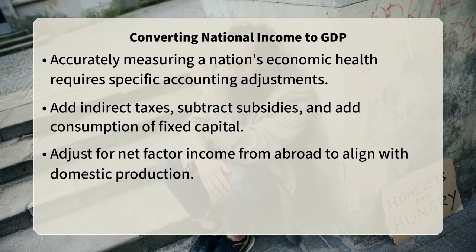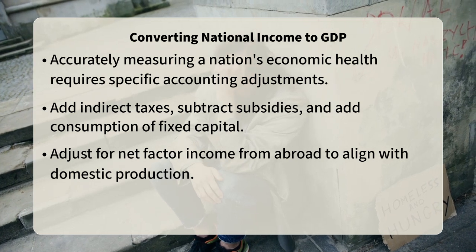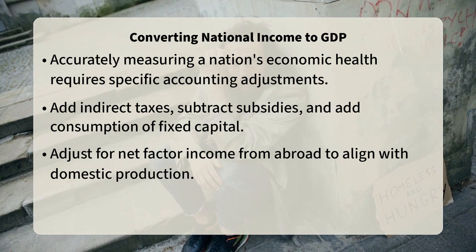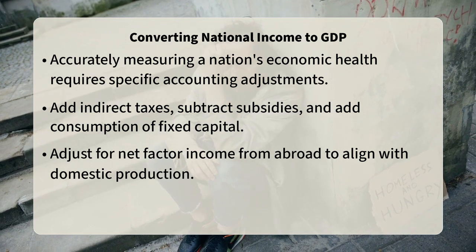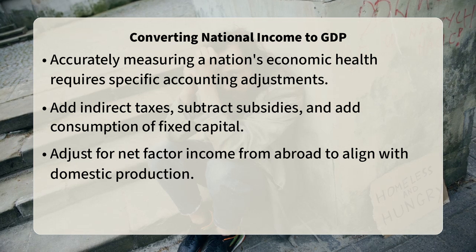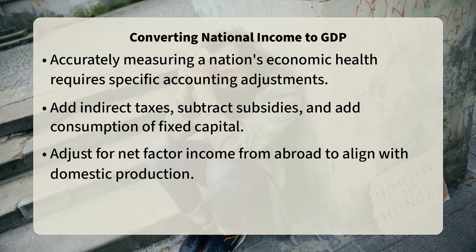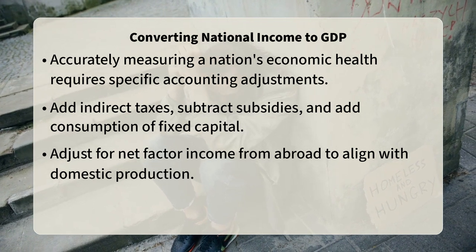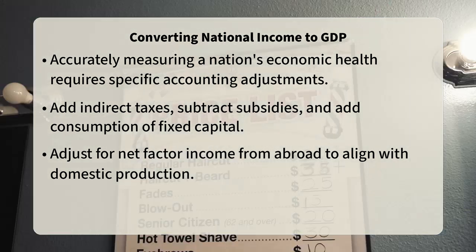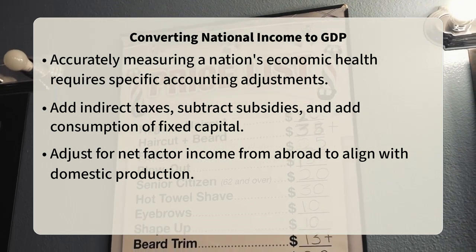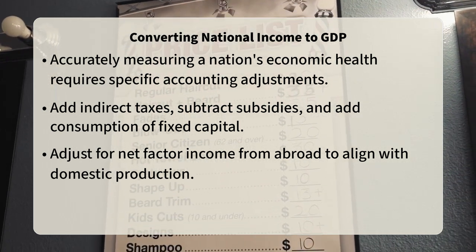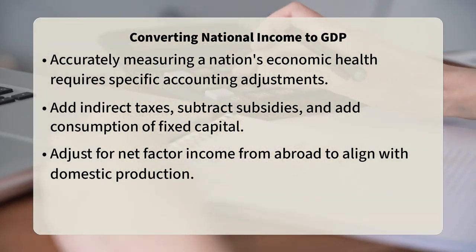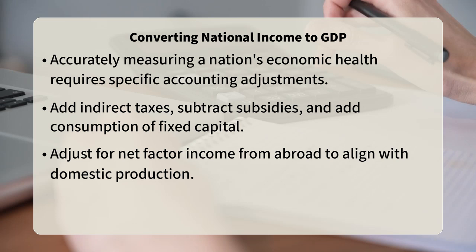Have you ever wondered how economists measure the true health of a nation's economy, tracking all the wealth generated and all the income earned? It might seem like a simple task, but getting a complete picture requires careful accounting, moving beyond just one number. To convert national income to gross domestic product, or GDP, you primarily need to make three adjustments. Add indirect business taxes, subtract subsidies, and add consumption of fixed capital, also known as depreciation.